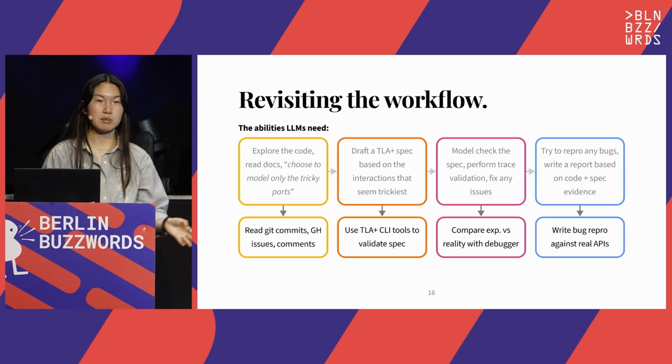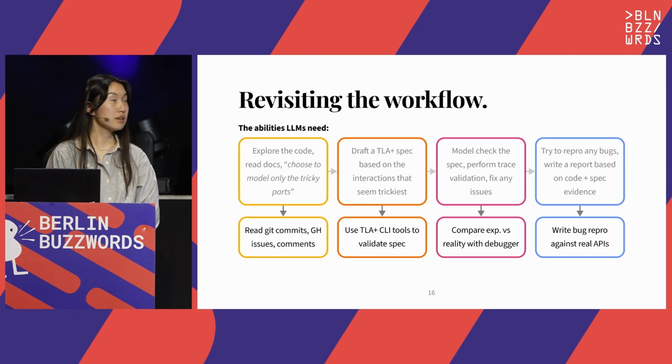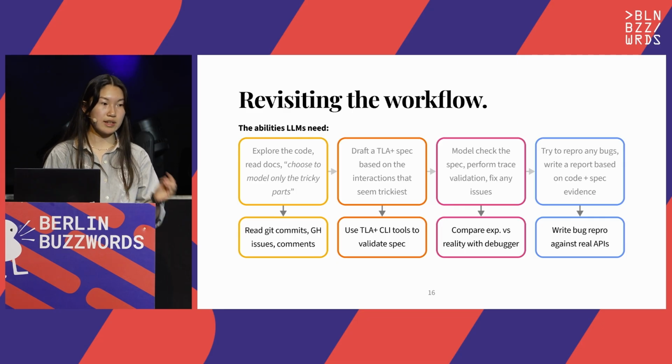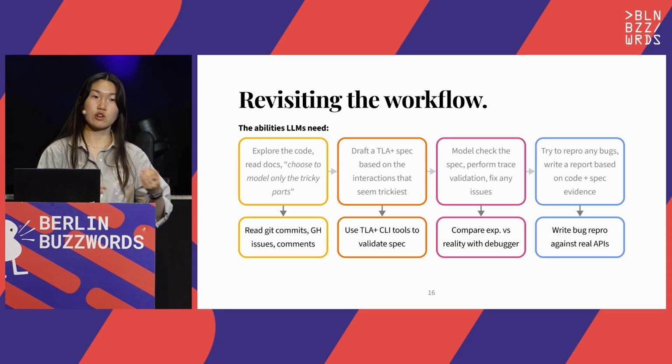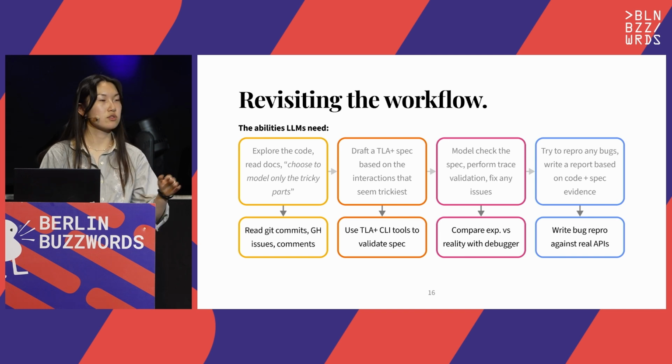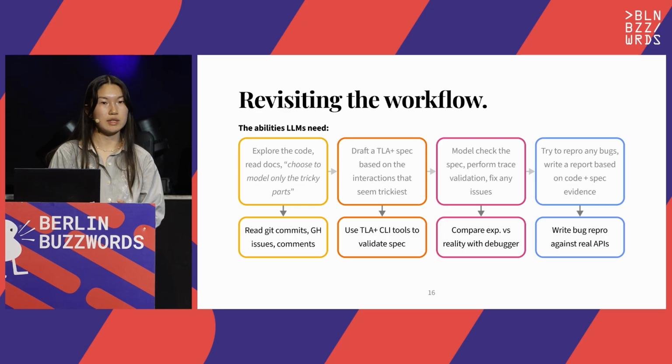So going back to the typical TLA plus usage workflow, here are some extra capabilities that we should offer agents at each phase so they can replicate what a human might do. Starting off in phase 1, typical coding agents are already capable of exploring the code and reading the docs. They also need access to extra context that's not embedded by default. A developer might typically go on GitHub, search through the issues, look at what's open, and we need to remind the agent to also look at that. We need to give it access to GitHub discussion, Git commits, and the comments within the code.